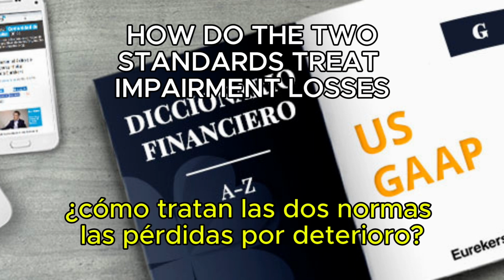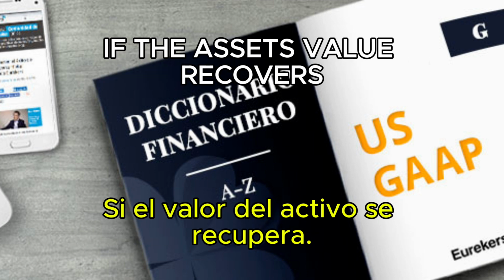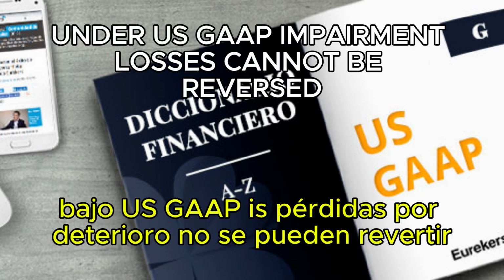6. How do the two standards treat impairment losses? Under IFRS, impairment losses can be reversed if the asset's value recovers. Under US GAAP, impairment losses cannot be reversed.